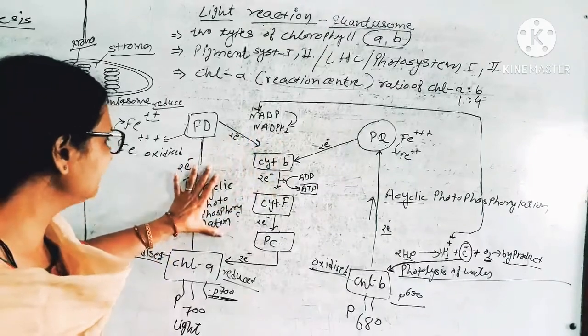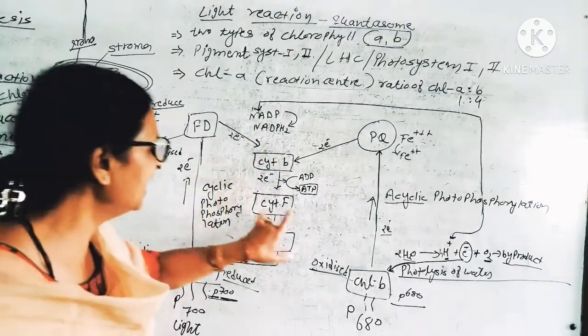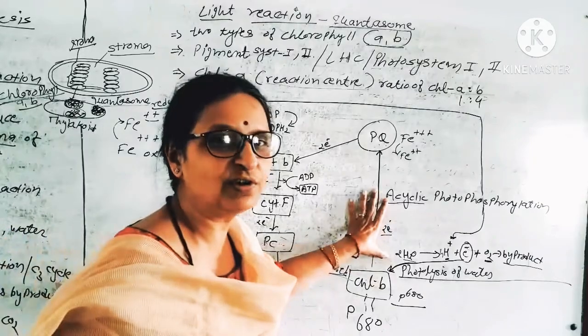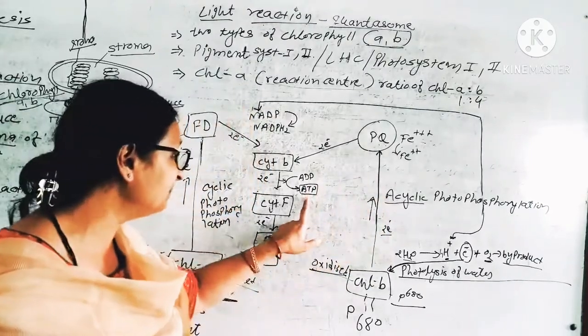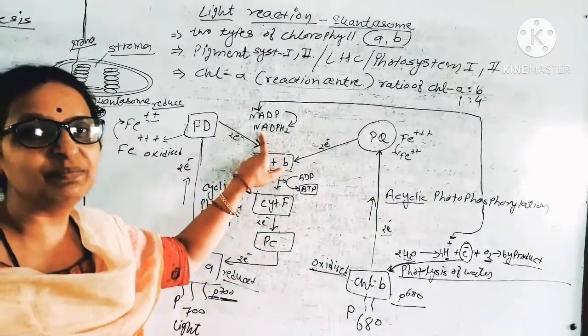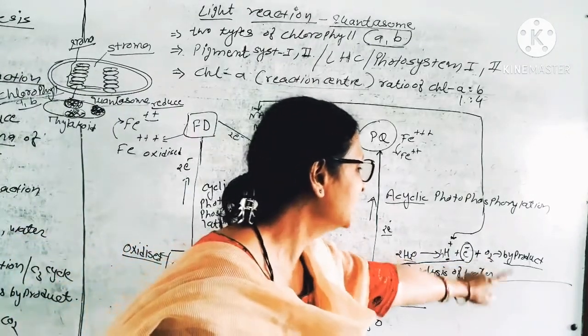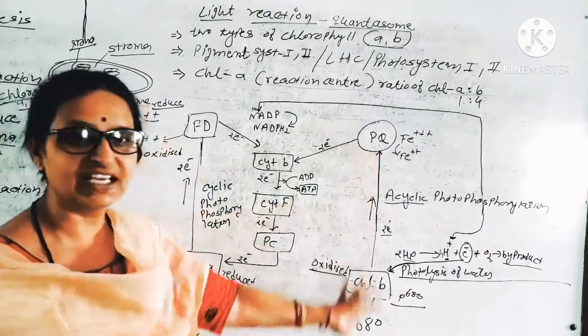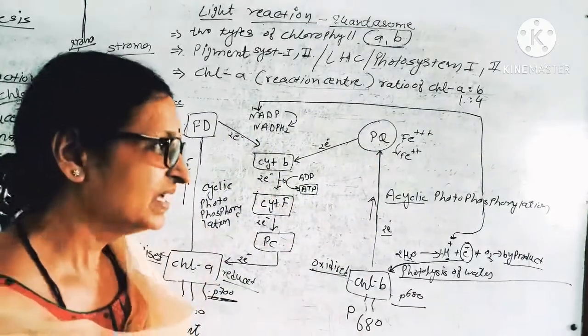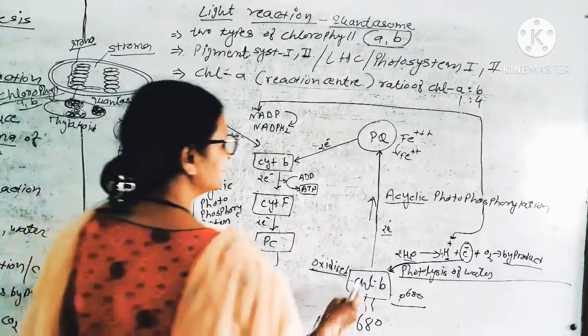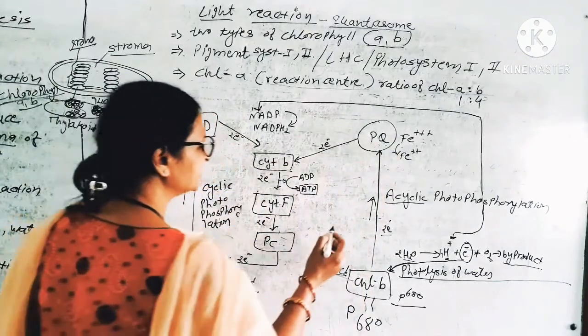But cyclic photophosphorylation produces only ATP. But acyclic photophosphorylation produces ATP as well as NADPH2. Also photolysis of water, byproduct oxygen is released in acyclic photophosphorylation. That is why this system is known as Z scheme.